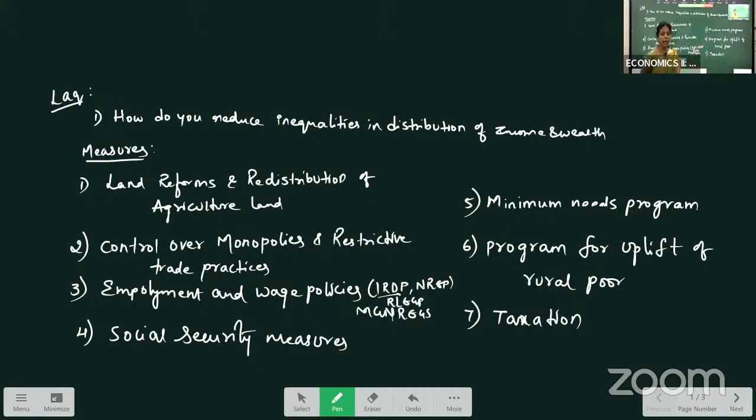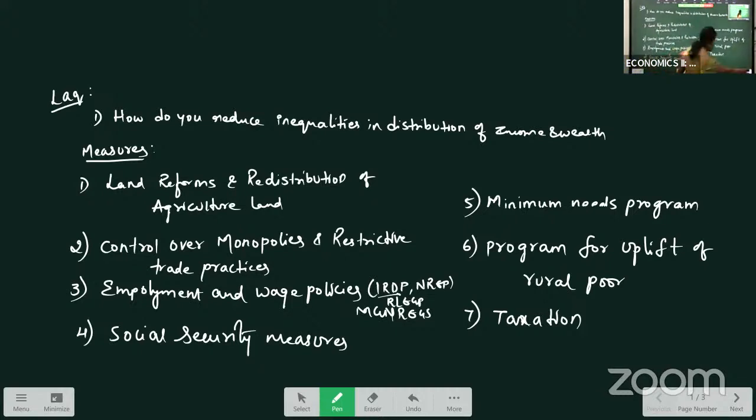Taxation: the country started a progressive taxation system, where the concentration of wealth in one hand will be reduced. So these are the measures to reduce inequalities in distribution of income and wealth.